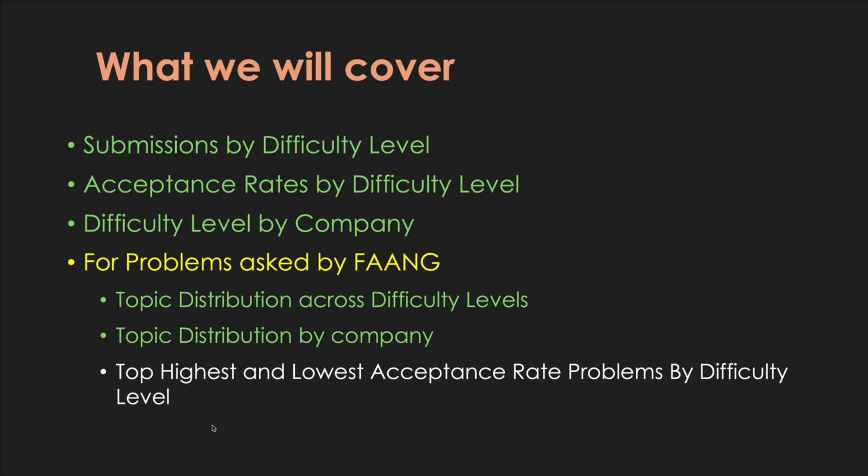So yeah, we covered now, again, just going back to our agenda, we covered topic distribution across difficulty levels. We covered topic distributions by company. Now let's look at the top highest and lowest acceptance rate problems by difficulty level, again, asked by FAANG, because we want to focus on questions that actually show up in interviews, right?